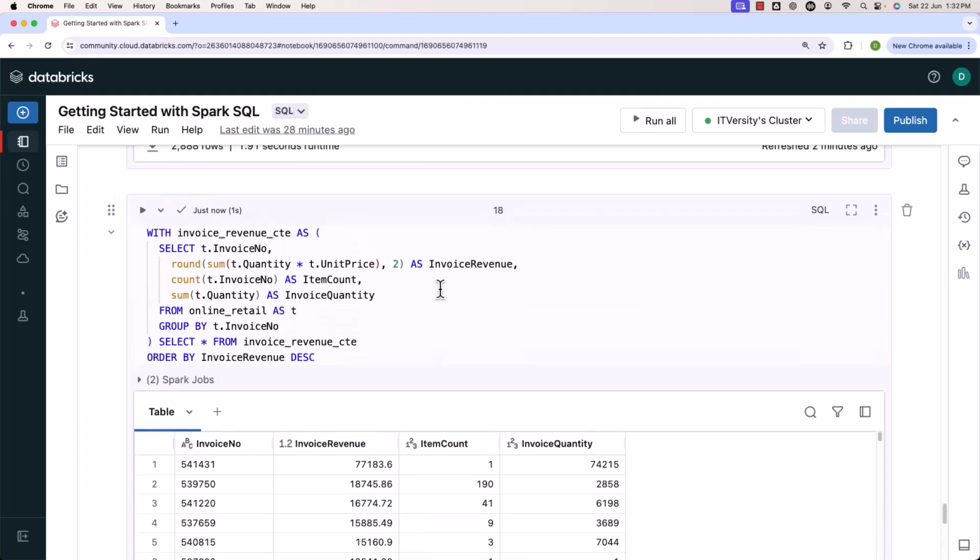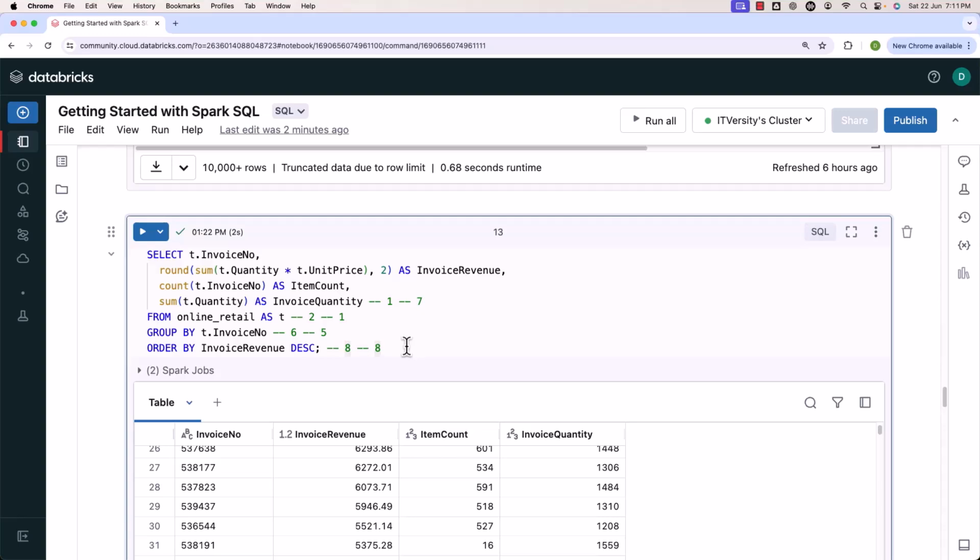That being said, as we have gone through the details with respect to views and CTEs, now it is time for us to write this data into a target table. First, we'll create a target table. Then we'll come up with the required logic to populate the target table. As we have gone through the details about how to process the data using Spark SQL, now it is time for us to understand how to load this processed data into Databricks tables. First, we'll go through the details about creating a table to store the data which is going to be returned by this query. Then we will see how to populate data into the table using an appropriate query.